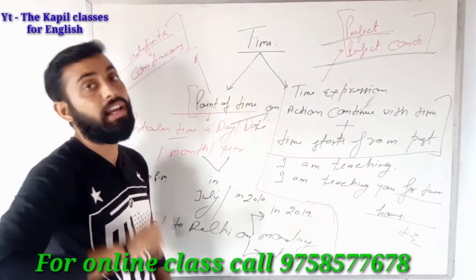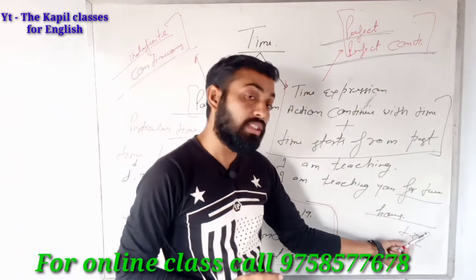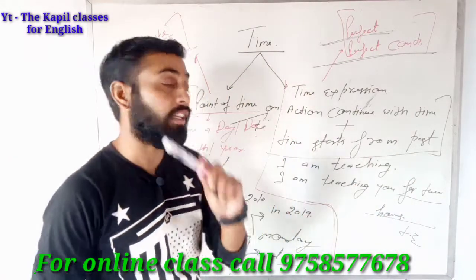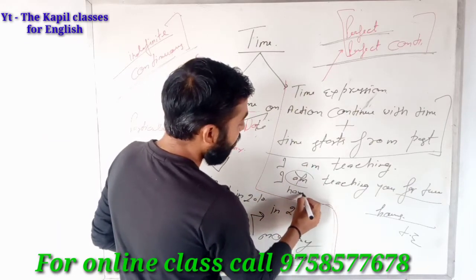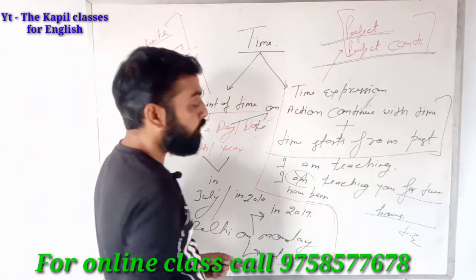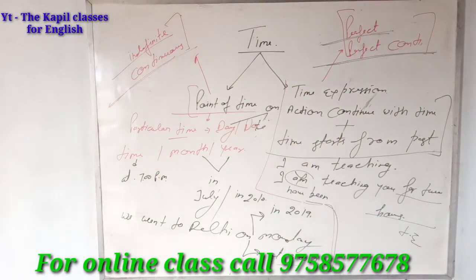We have to convert it into either perfect or perfect continuous. And if the sentence is given in continuous and a time expression is given with the continuous tense, we have to convert that into perfect continuous. So usually we cut "am" and we have to add "have been". I have been teaching for 10 years. So there is one kind of rule you can apply.